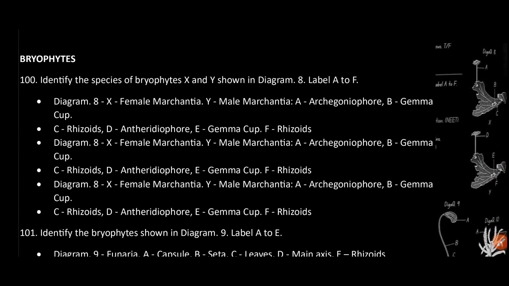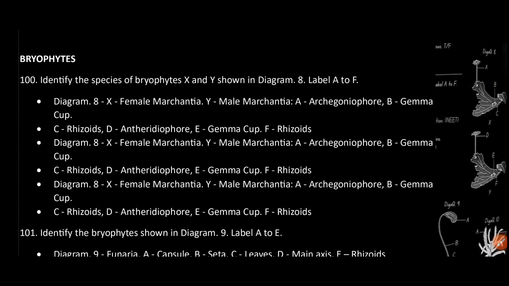Bryophytes. Identify the species of bryophytes X and Y shown in diagram 8, and label A to F. X is female Marchantia. Y is male Marchantia. A is archegoniophore. B is gemma cup. C is rhizoids. D is antheridiophore. E is gemma cup. F is rhizoids.